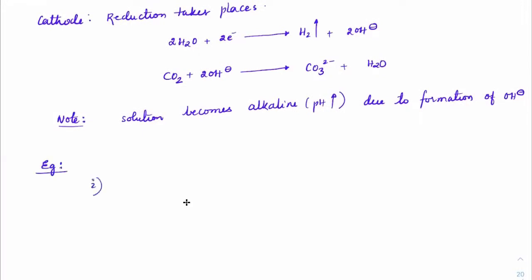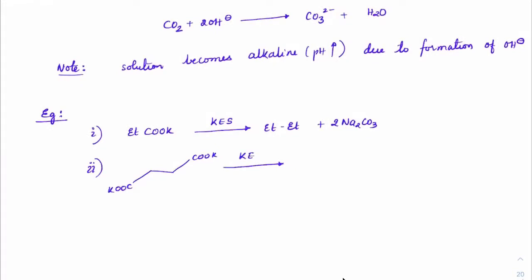Suppose we have simple CH3CH2COO⁻ K⁺, and using Kolbe's electrolysis we will get Et–Et plus 2 moles of Na2CO3. See, on this side carbon dioxide releases and a radical will form here, and a radical will form here.